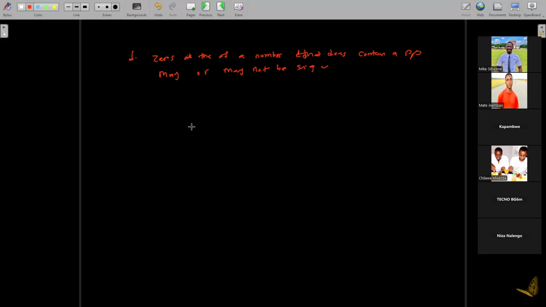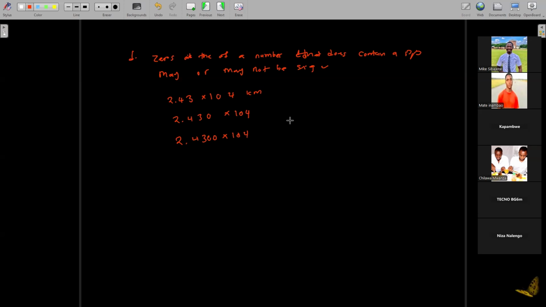For example, let's say I have a number written as 2.43 times 10^4 kilometers, and I also have a number 2.430 times 10^4. Then I write another number 4300 times 10^4.